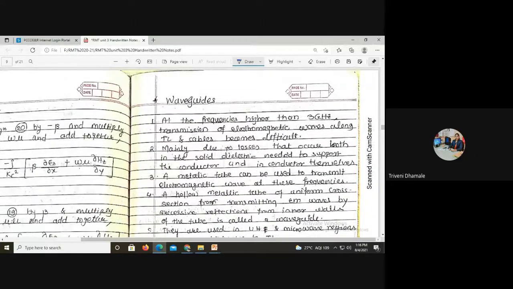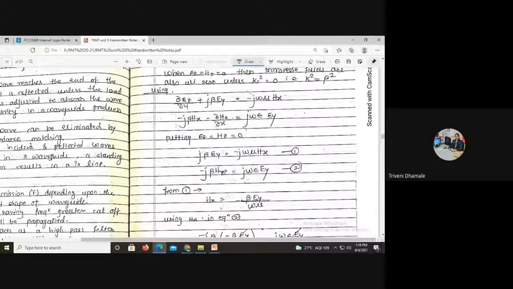Here I have written the differences and similarities between the waveguide and the transmission line.